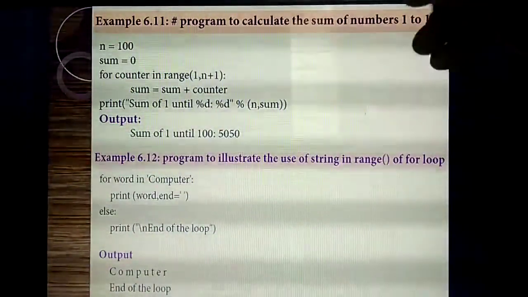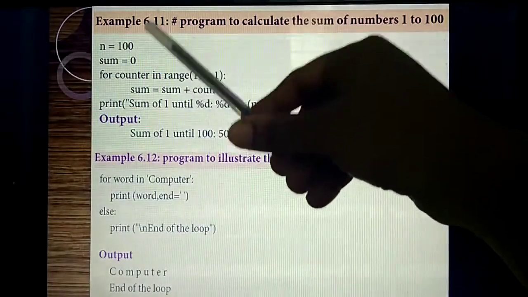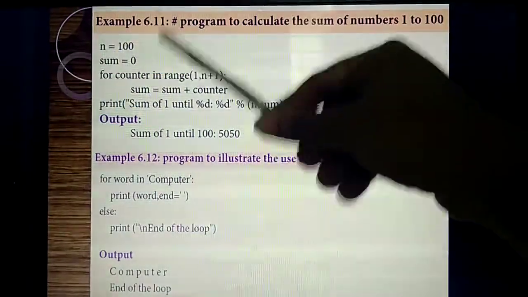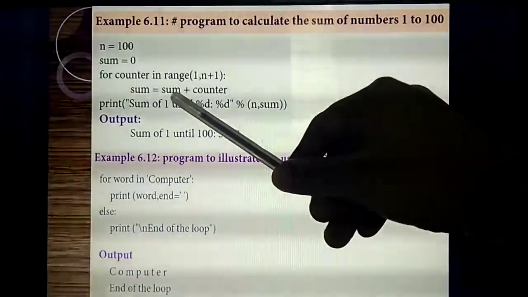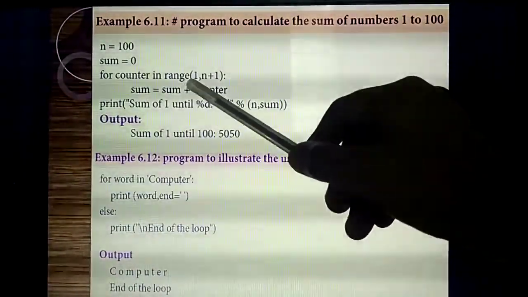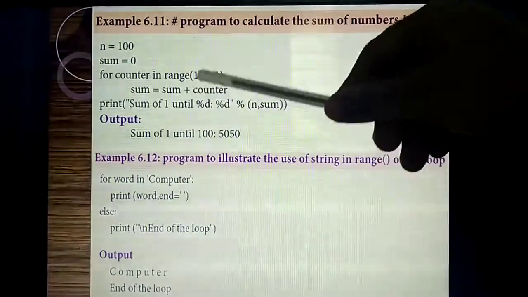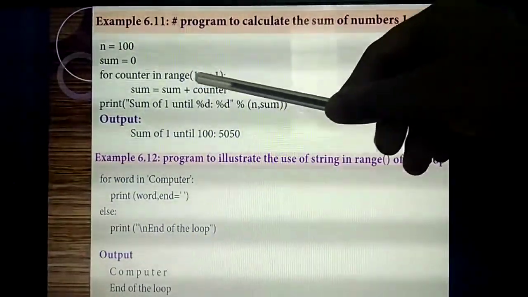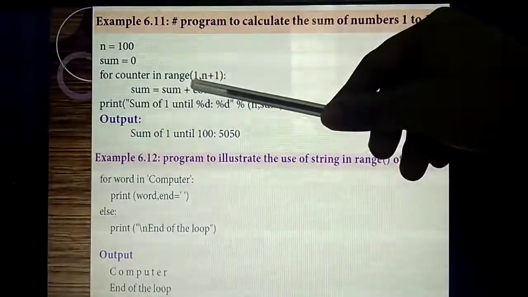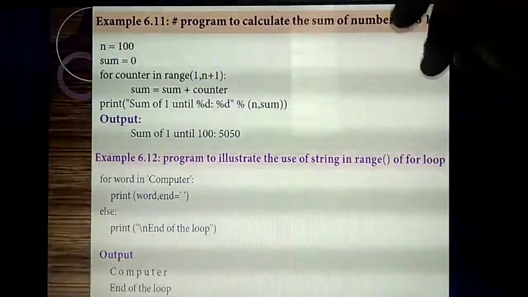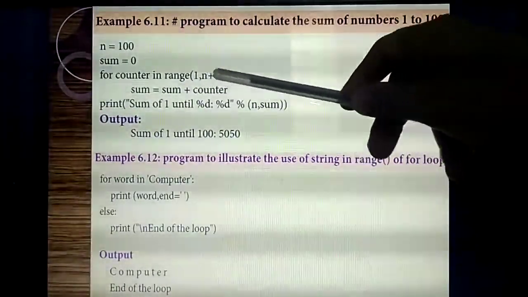Understand? So, here, for example, the initial value you are giving us is sum equal to 0. 0 is the initial value of sum. So, what's the value of sum here? 0 plus counter. Counter means what value you will get? 1, n plus 1. For example, 1 plus 1, 2. So, 0 plus 1 is 1. Next, 1 plus 1, 2.